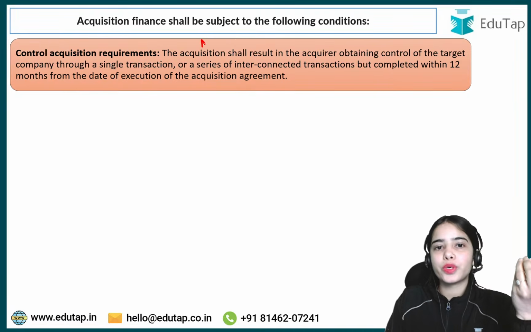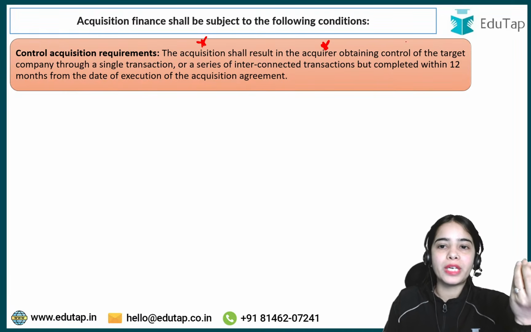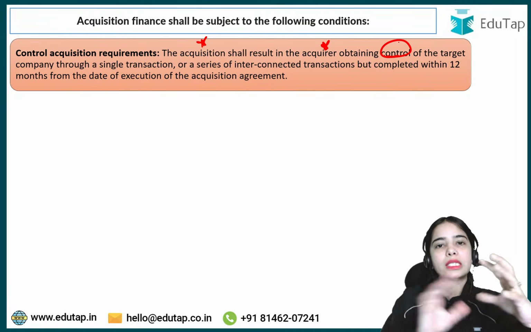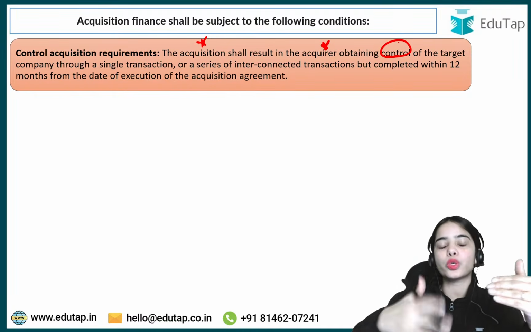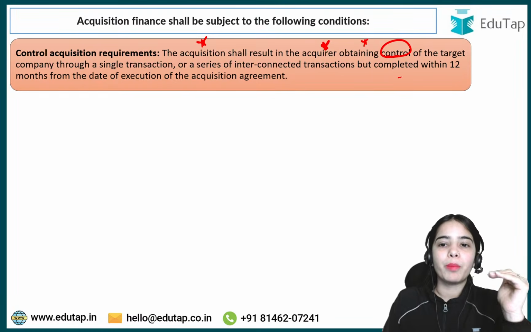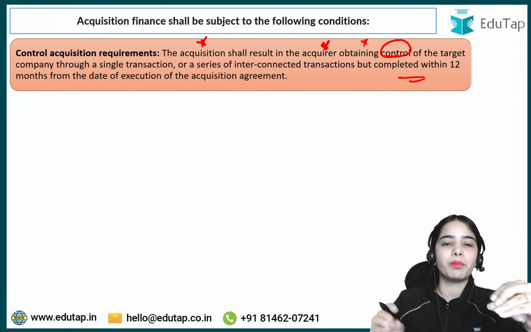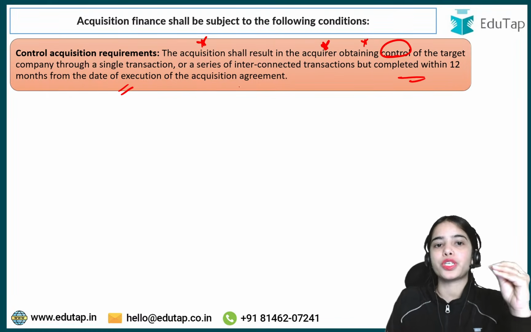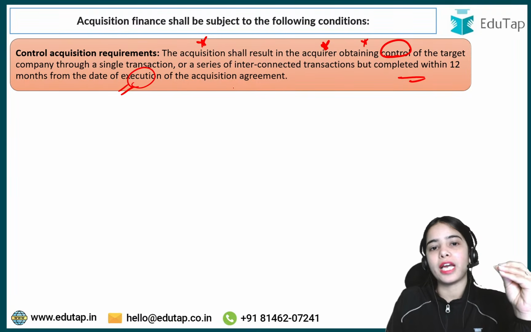So the acquisition shall result in the acquirer obtaining control of the target company through a single transaction, where the money can be given, or through a series of interconnected transactions the control can be taken, but this kind of transaction should be completed within 12 months from the date of execution of the acquisition agreement.